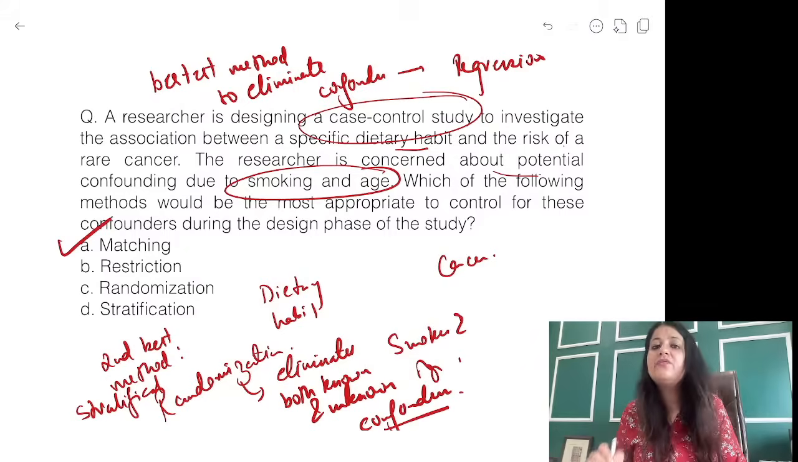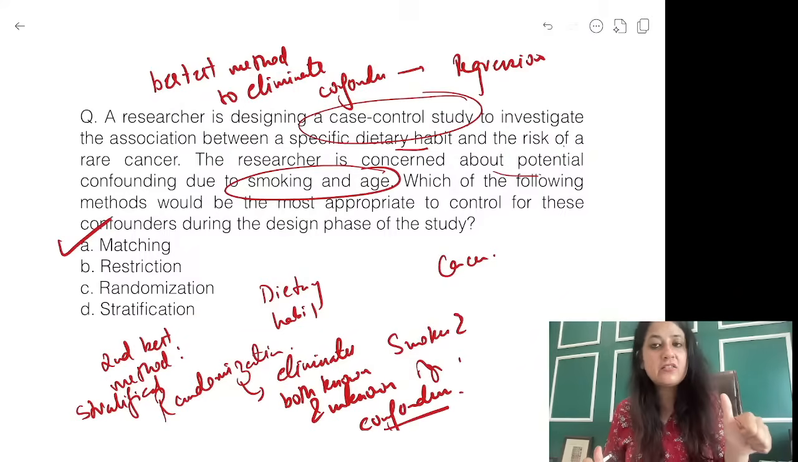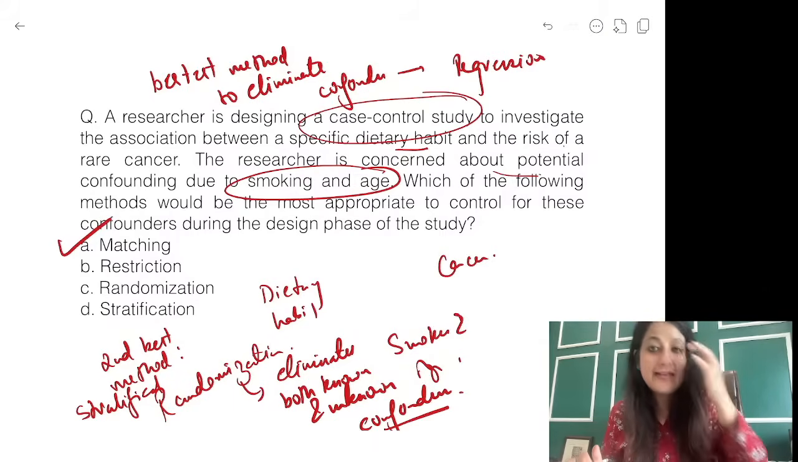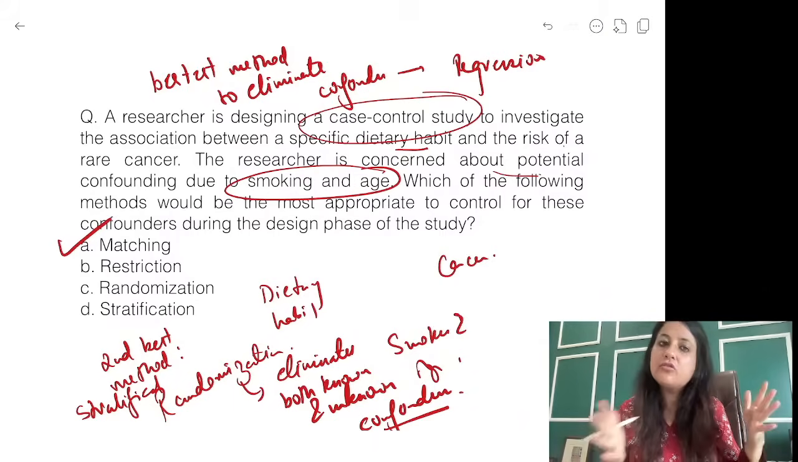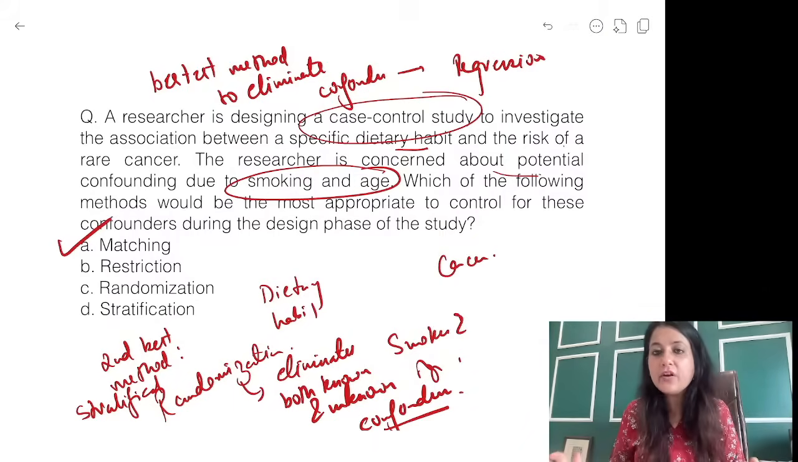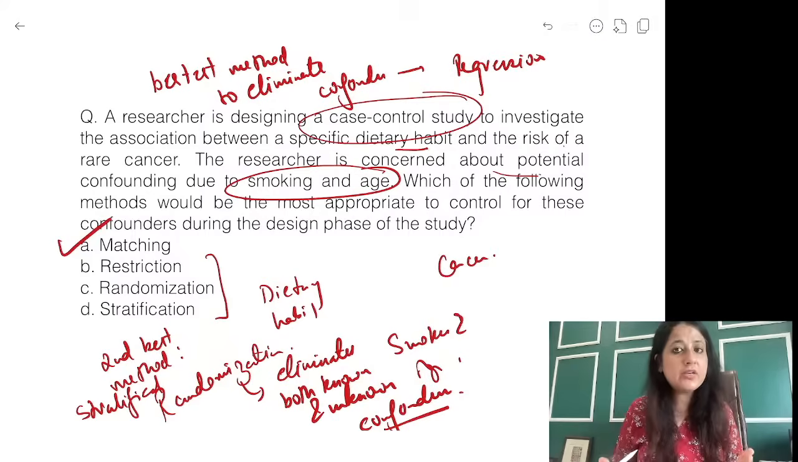Because your exam is very near, what you should remember: matching eliminates the known confounders. Randomization eliminates known as well as unknown confounders. What are the definitions of all these techniques that can eliminate confounders? And what is a confounder? That also you should remember.